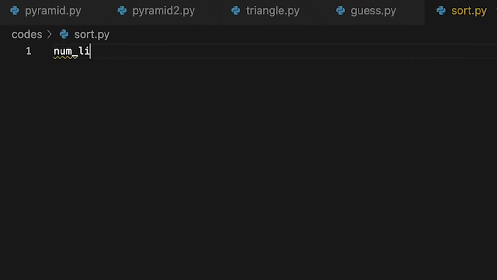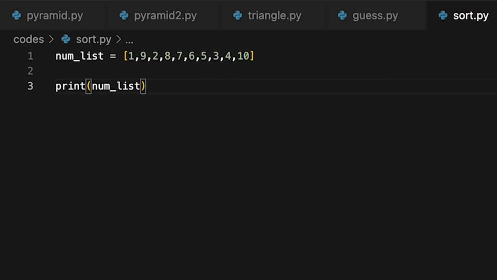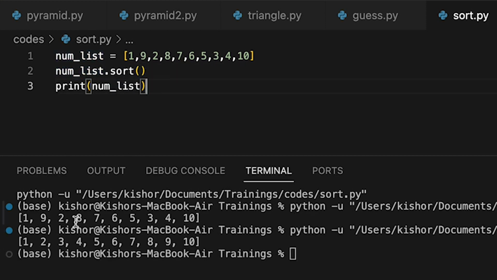So let me create one list: 1 9 2 8 7 6 5 3 4. These are the 10 elements. Okay, let me print these 10 elements as they are. Okay, this is an unsorted list. If I have to sort this with the help of Python, then I will use the sort function which is present on the list, numList.sort. Okay, now let's print this list. You can see all the elements are sorted here.